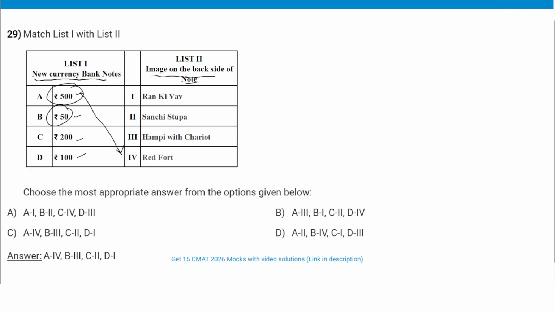The image on the back side is Hampi with chariot. 200 rupees note. The image on the back side is Sanchi Stupa. And 100 rupees note. The image on the back side is Rani Ki Vav. So correct answer is A4, B3, C2, D1. So option C is the correct answer.